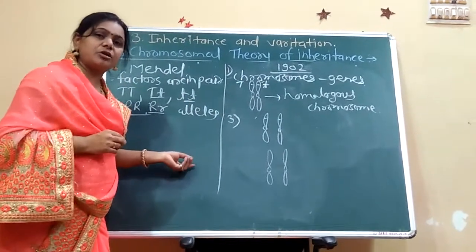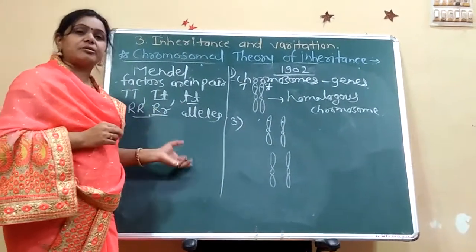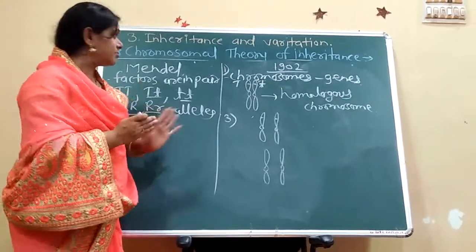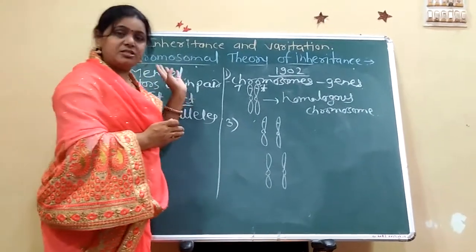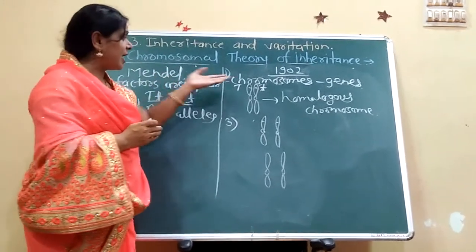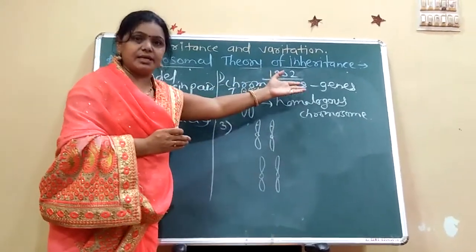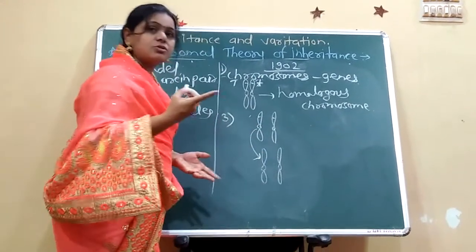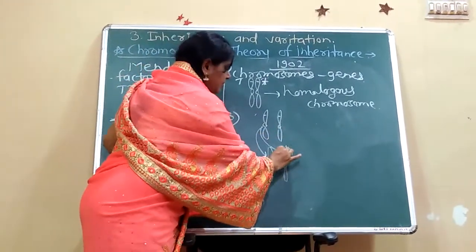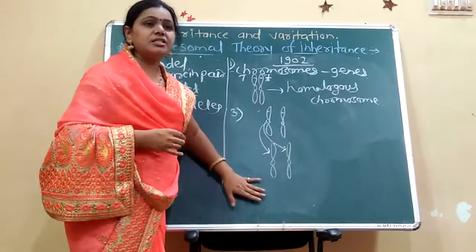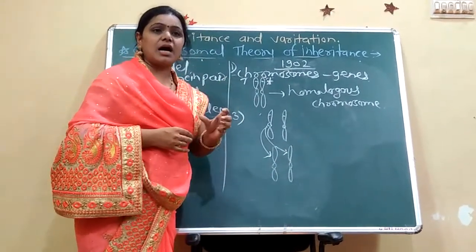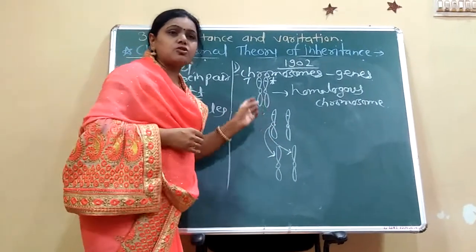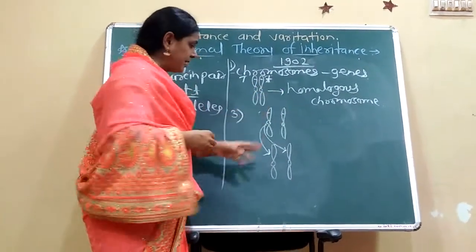The Mendelian concept of the third, the alleles or the factors are independently assorted. This is the difference between the Mendelian factors and the chromosomal theory: these chromosomes go with these chromosomes, or this chromosome goes with these chromosomes. The chromosomes assort themselves independently.